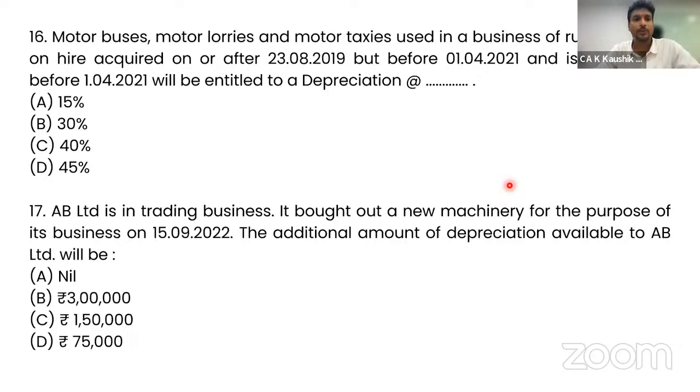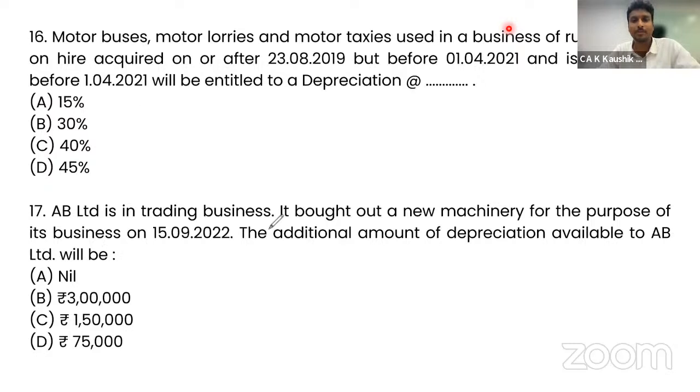Moving to the next question, motor buses, motor lorries, and motor taxis used in a business of running them on hire, acquired on or after 23rd August 2019 but before 1st April 2021 and put to use before 1st April 2021, will be entitled to depreciation at what rate? Here 30% is the correct answer, but in the guideline answer, they have also given option D as correct. Option B and option D both are given, but currently the relevant answer is 30%.